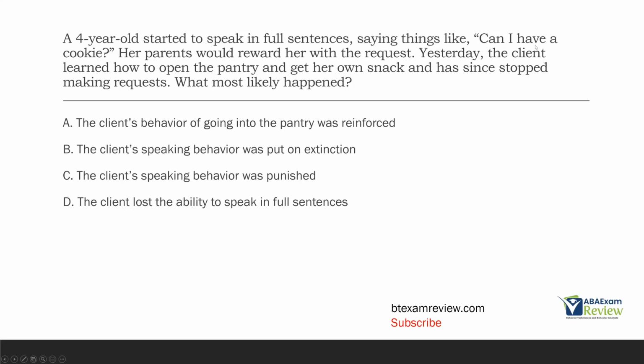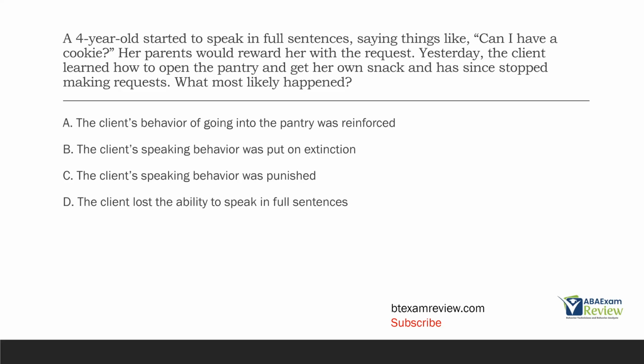However, now this client starts to open the pantry and get her own snack, she no longer has to make requests, and she hasn't, because why? All she has to do is go to the pantry, get her own snack. That's way easier than asking for a cookie, and you can just go get whatever you want.